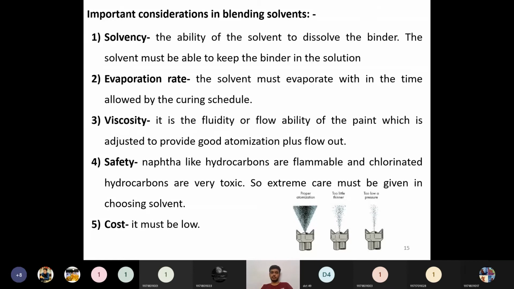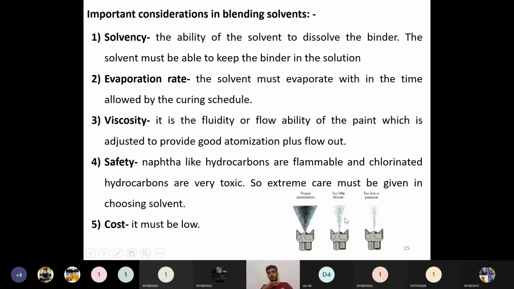The next one is the viscosity. Viscosity is nothing but the flowability of the paint, which is adjusted to provide good atomization plus flow output. If the atomization is not proper, it will not produce a uniform thin film or thick film. If atomization is very bad like this, what happens? Only this much part of a film will be produced at a single point in time. So atomization is poor. Why? Because of too low a pressure. Also, too little thinner is producing poor atomization.